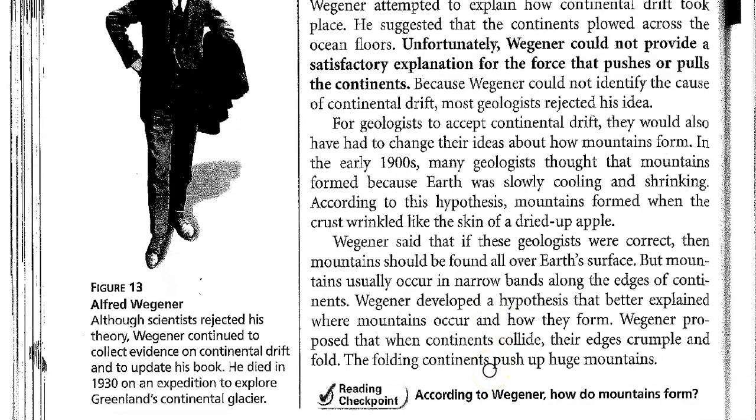For geologists to accept continental drift, they would also have to change their ideas about how mountains form. In the early 1900s, many geologists thought the mountains formed because the Earth was slowly cooling and shrinking. According to this hypothesis, mountains form when the crust wrinkled like the skin of a dried-up apple. Wegener said that if these geologists were correct, mountains could be found all over Earth's surface, but mountains usually occur in narrow bands along the edges of continents.